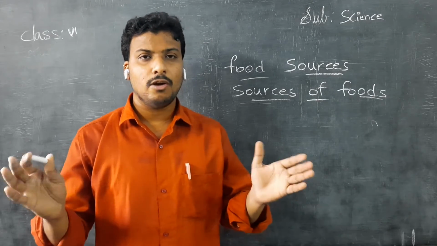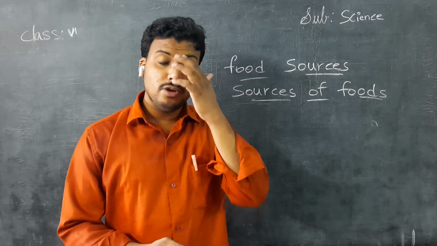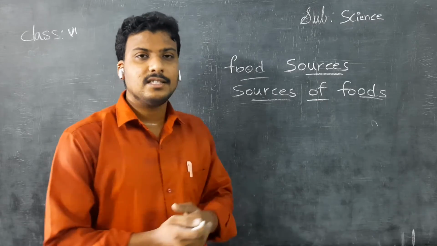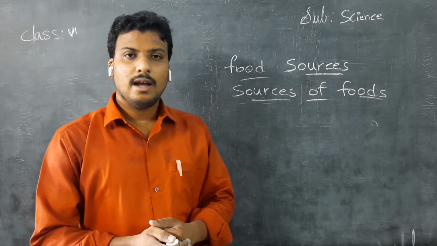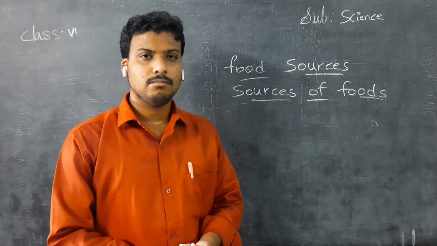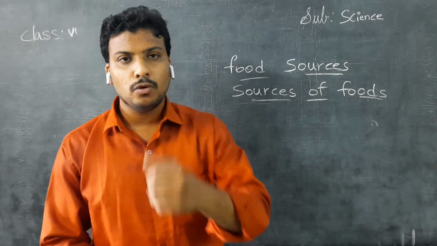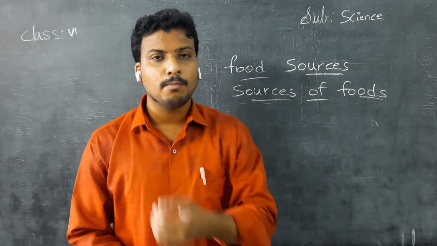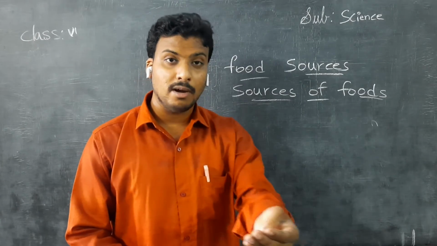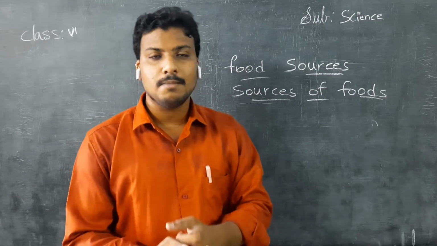Did you ever have a doubt where these materials are coming from? What are the sources? A simple example: who is your source? Your father and your mother are your source. They give you money, they buy books, they give a good education. All these are sources given by your father and mother.